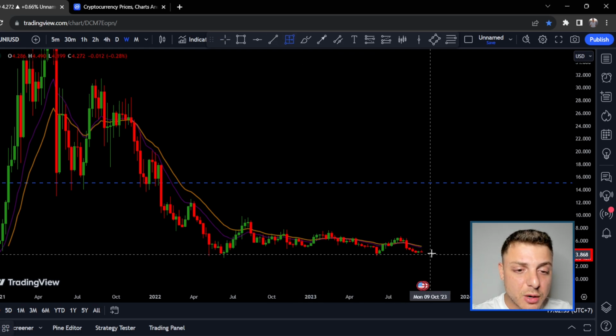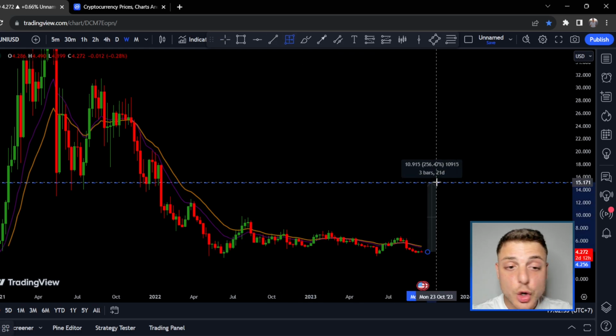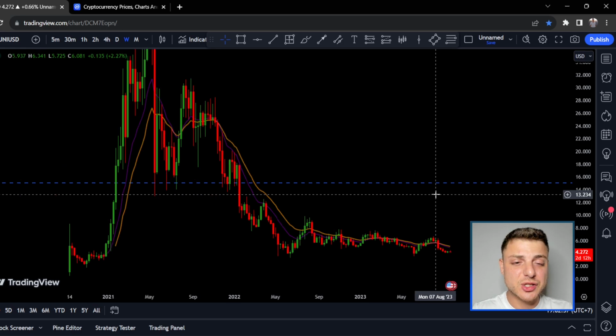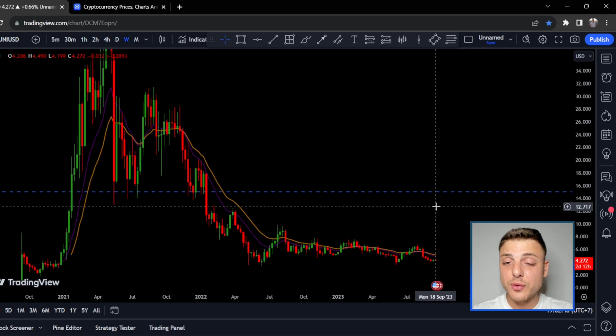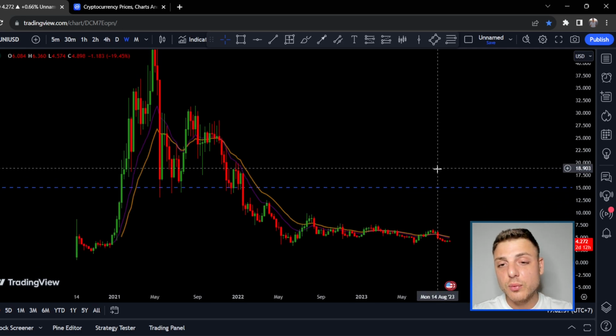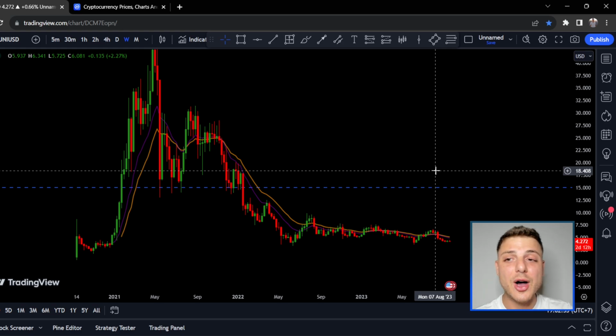From our current price, we're looking at around 250% gain, so definitely a solid gain. Obviously, we'll be getting in at just a bit worse of a price because I'd prefer to have that much higher probability, but we will still be buying on a pullback, so we will get one of the better prices that we can. Overall, 250% to the upside. Definitely a really strong area to be looking to sell out of Uniswap.